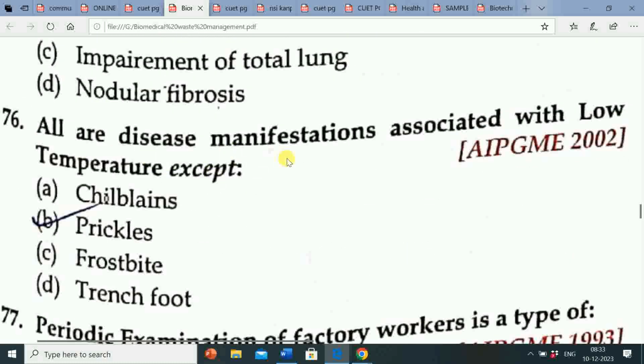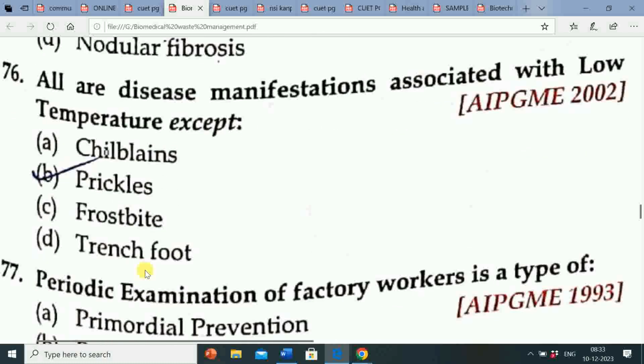Next question, all are disease manifestations associated with low temperature except: option A, chilblains; option B, prickly heat; option C, frostbite; option D, trench foot. The correct answer is option B, prickly heat. Prickly heat is not associated with low temperature, while options A, C and D, chilblains, frostbite and trench foot, are disease manifestations associated with low temperature.